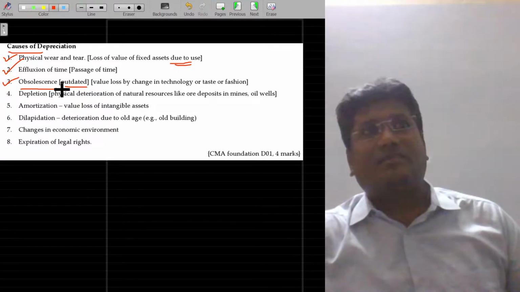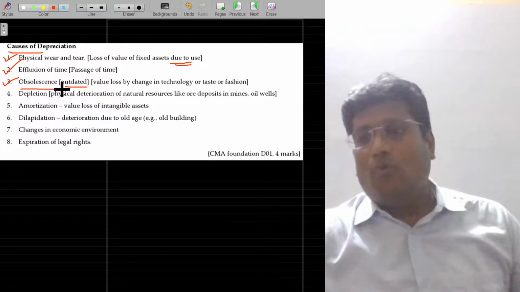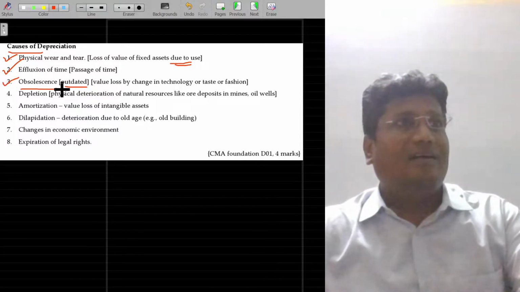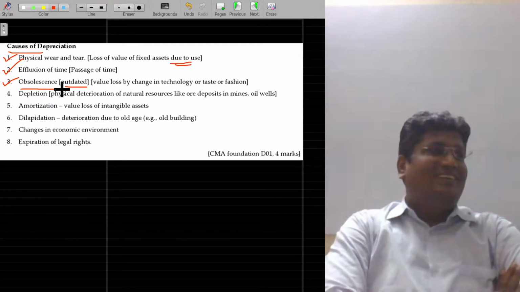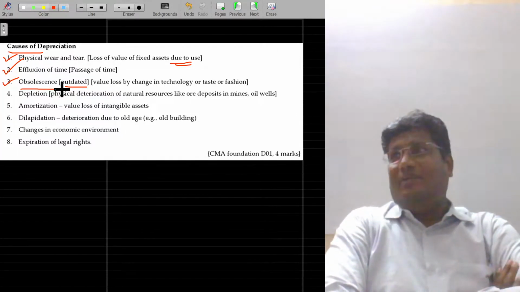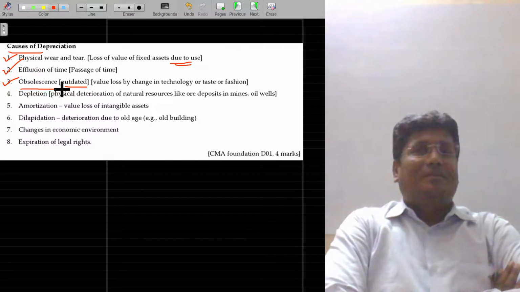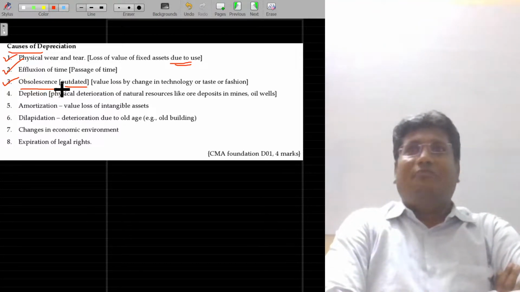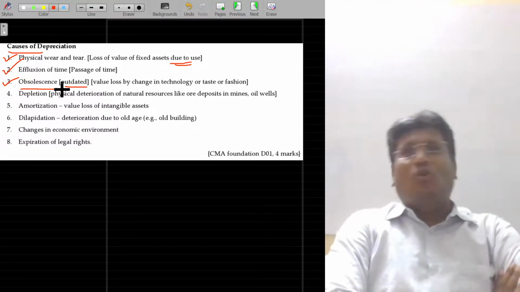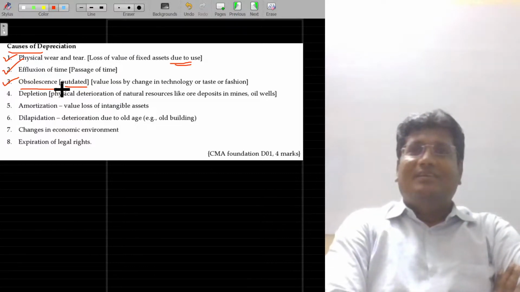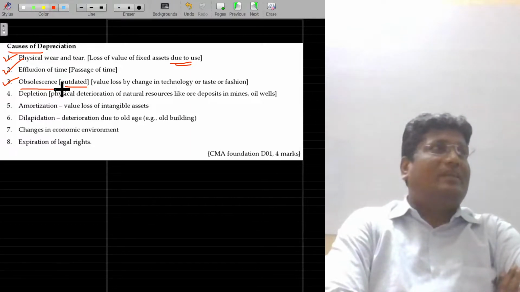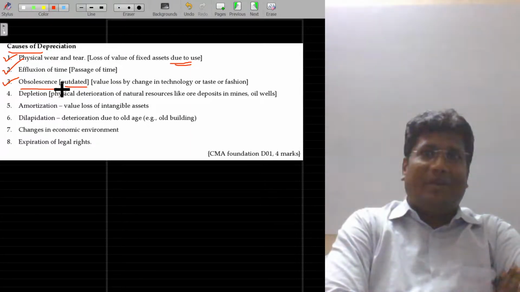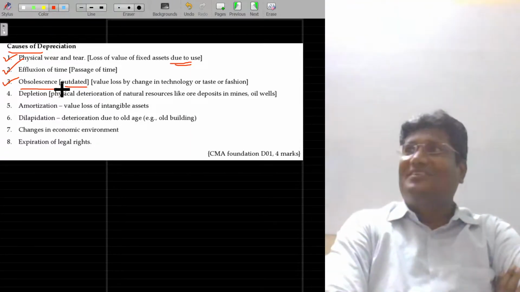So the old mobile is now not available, and old-fashioned watches. How many of you are still wearing watches? In our days when we studied in college, the charm was purchasing different varieties of watches, sports watches and all. And when I referred to the financial reports of Titan, I was surprised that the company is making huge profit.